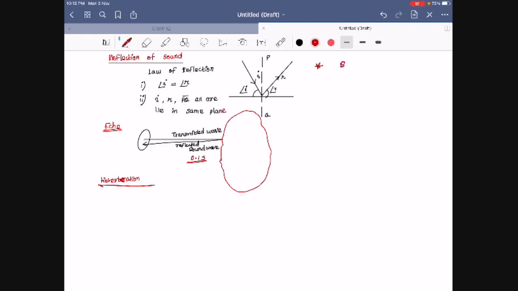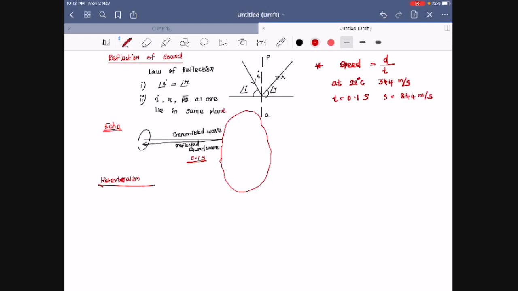One thing you have to know, students: speed of sound. Speed equals distance divided by time. The speed of sound at 22 degrees Celsius I'll consider as 344 meters per second. Now we can calculate how much time it will take to echo. The echo time will be 0.1 second, and the speed given here is 344 meters per second.